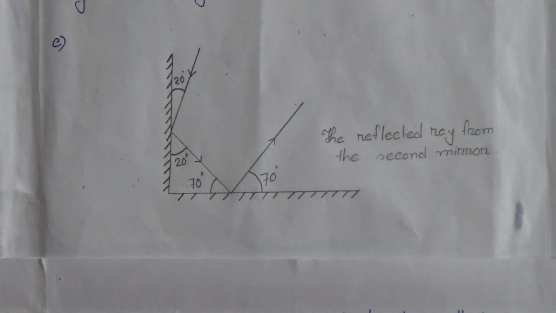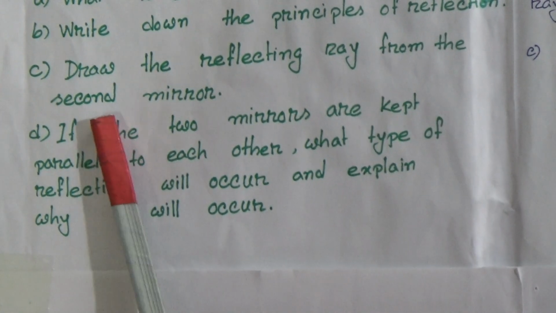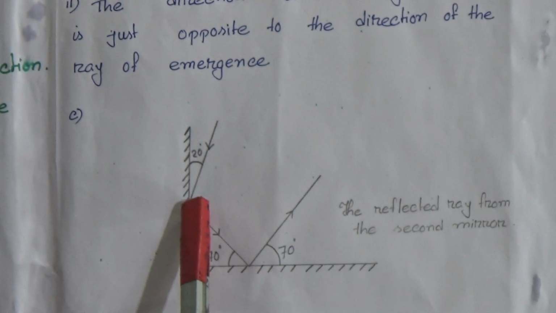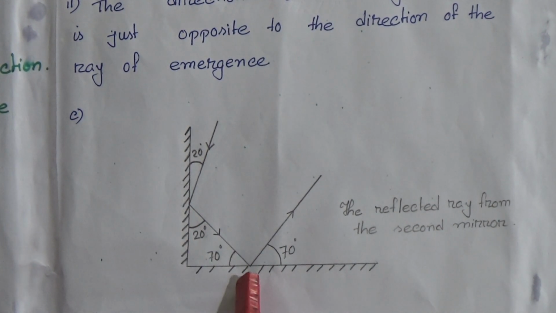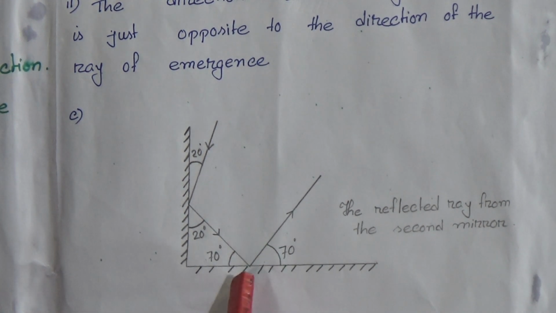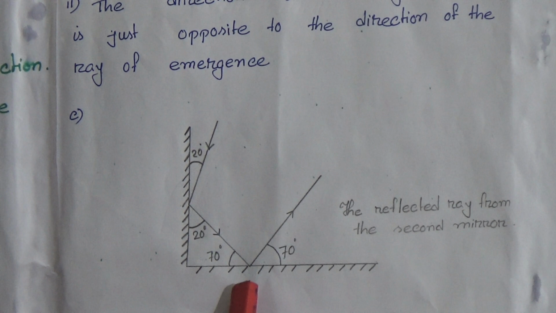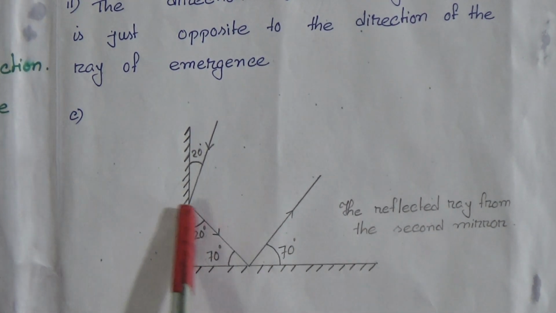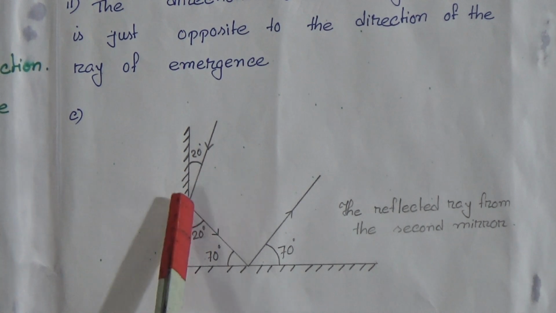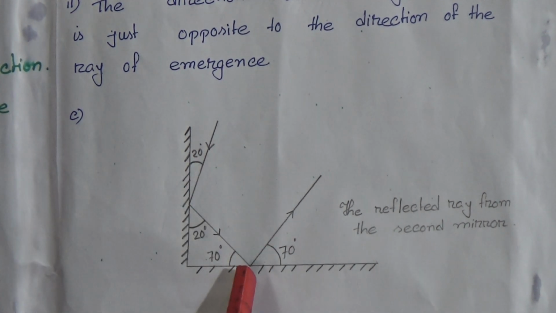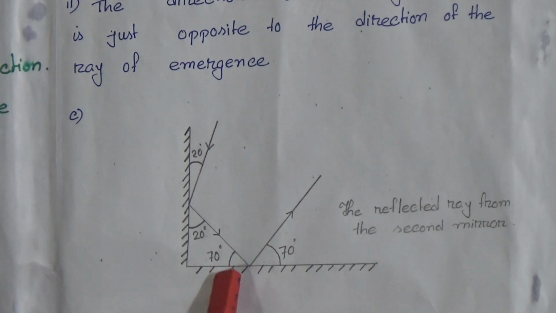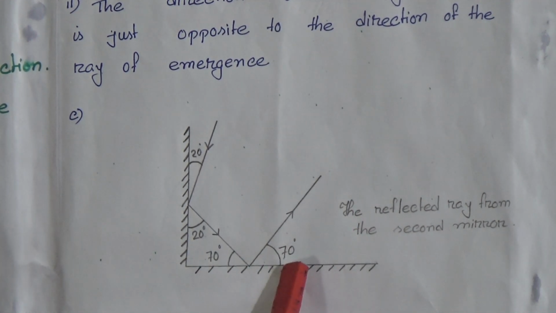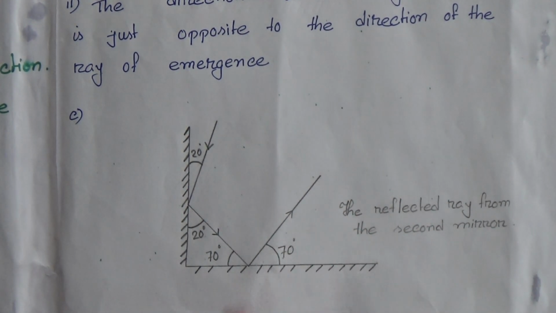So number C, draw the reflection ray from the second mirror. Here is the reflection. At first the light ray came to the first mirror at 20 degree angle, then it will be reflected at 20 degree angle and fall on the second mirror. Then it will be reflected again. When the reflected light from the first mirror falls on the second mirror, it creates 70 degree angle, then it will be reflected again at 70 degree angle. This is called the reflection ray of the second mirror.